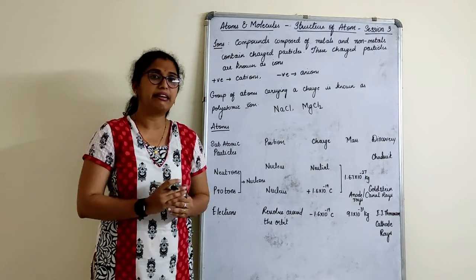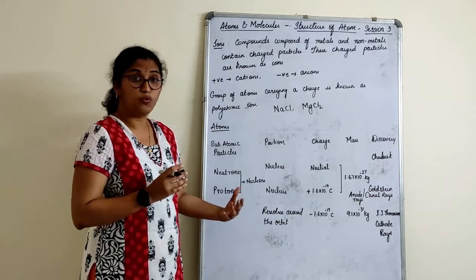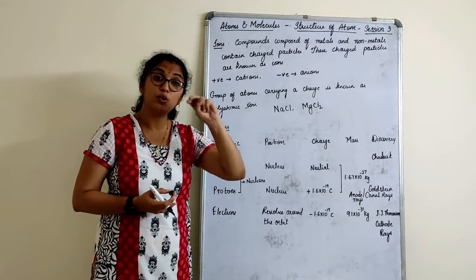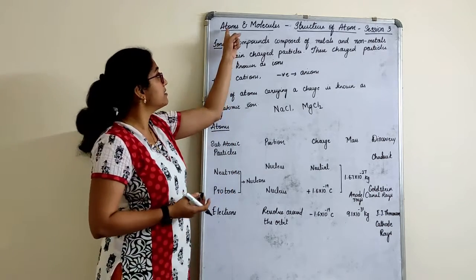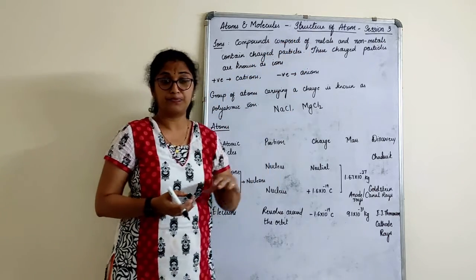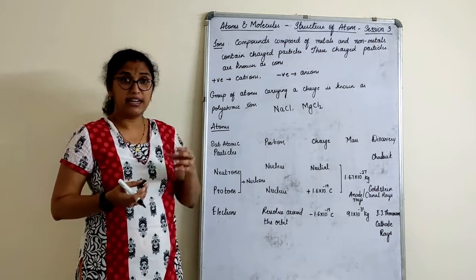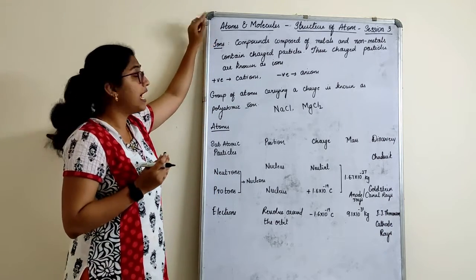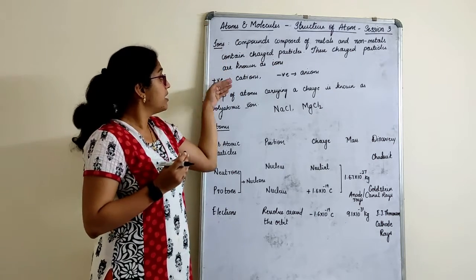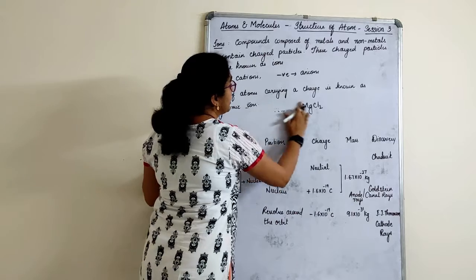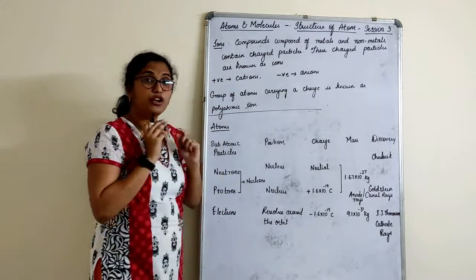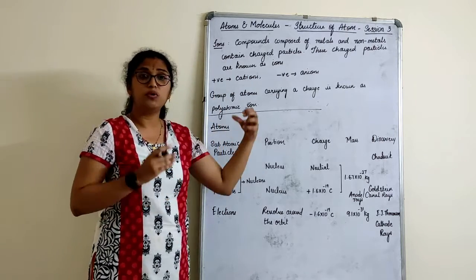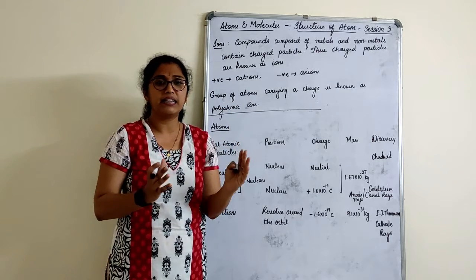So all are interrelated. By the end of the session, children, we will be completing 2 chemistry chapters, one after the other, that is atoms and molecules and structure of atom. Today's class starting part is about our old chapter only, atoms and molecules, right? Next, after ions what I teach you, there is a full stop to the chapter atoms and molecules. I will go on to the next chapter and give you in detail about what exactly is an atom.